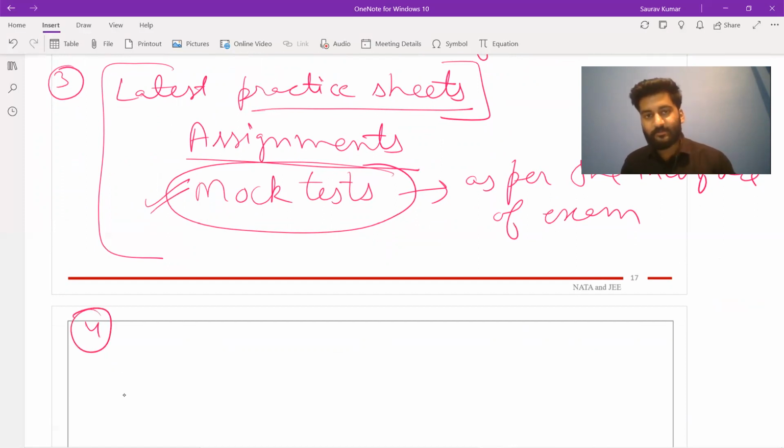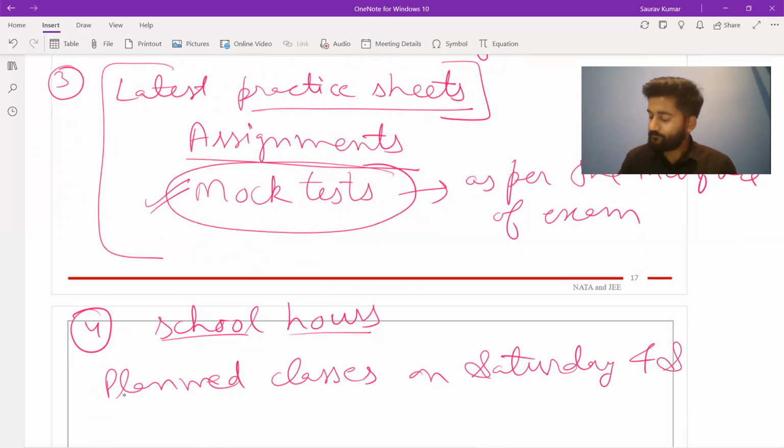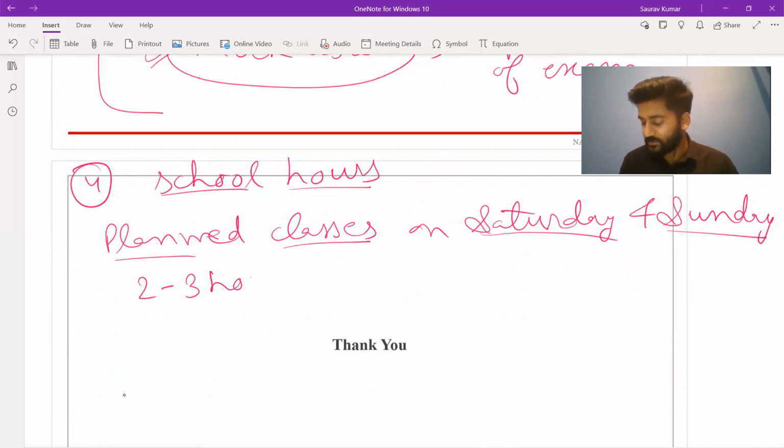And the last thing is the schedule of classes. We all know that you aspirants of JEE and NATA also need to tackle your school hours and the burden that it gives. Therefore, we have planned our classes on weekends. Weekend means only these 2 days, Saturday and Sunday. On these 2 days, we can comfortably have a 2-hour or a 3-hour class.